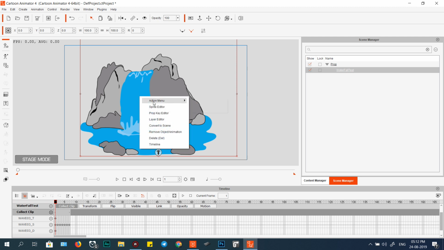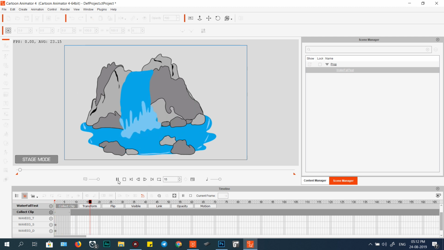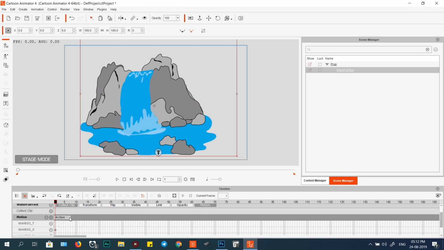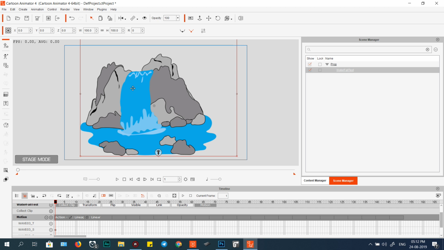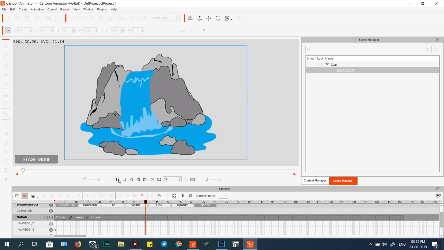And just apply, right click to action like that, and in motion click loop, just drag like this, okay, you see, and play, you see. Okay, and for the water flow you can draw one more here, that means the water is a little bit down, I mean down to this point, and the water a little bit up, it's okay, and you can add one more frame from here to here, it's okay, no problem, look like that.